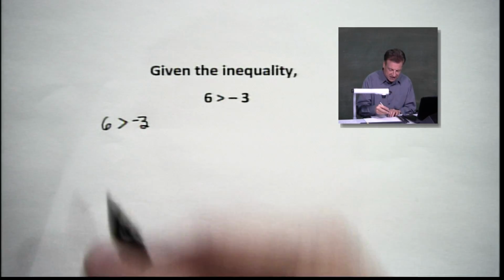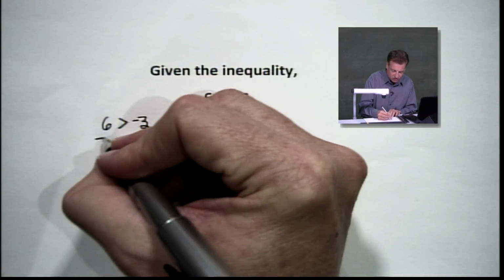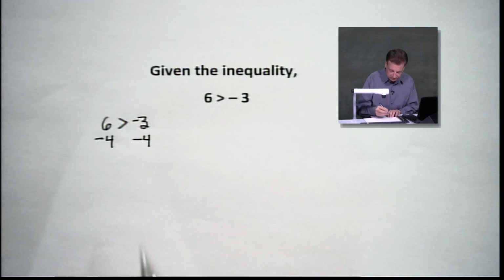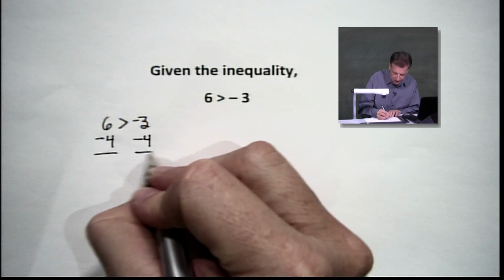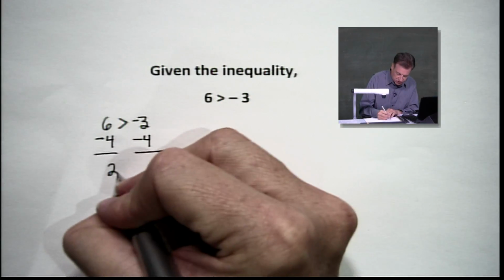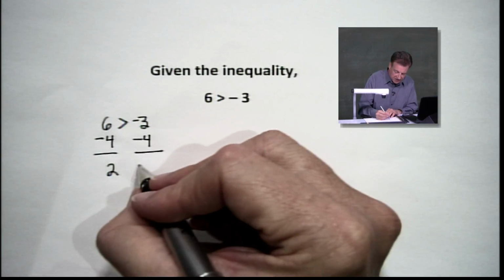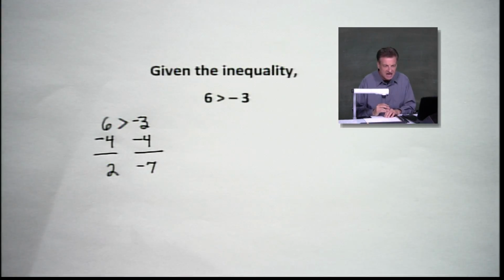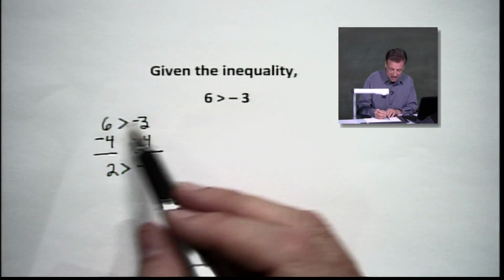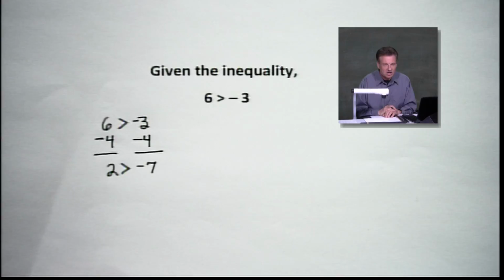Now, let's suppose I start with this, and let's subtract 4. Why not? Because sometimes people think, well, if you've got a negative in there, it's going to be different. Well, obviously, 6 is greater than negative 3. So if we subtract the same amount on both sides, that leaves us with 2 on the left-hand side, and now negative 7, folks, on the right-hand side. And you know what? We're still 9 apart. This was a difference of 9, and they're still 9 apart. So subtracting, the same thing. If we added 4 to both sides, we would still be 9 apart because we just basically moved the numbers. The distance between them is still the same, all right?